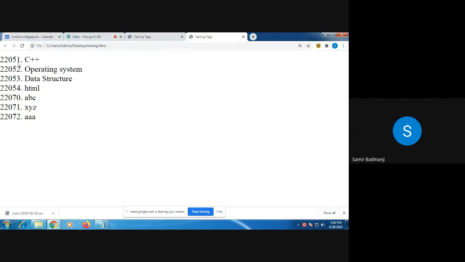Now see the roll numbers 51, 52, 53, 54. After that, suppose some students have left the college. Now the roll numbers are starting from 70. After 54 directly 70 is there. So by using the value attribute, I am changing that value to 70. After that, it will be incremented by 1 followed by this number. All of you understood? Yes.